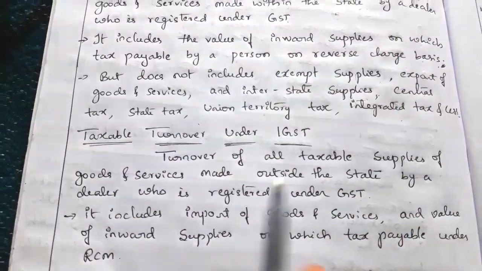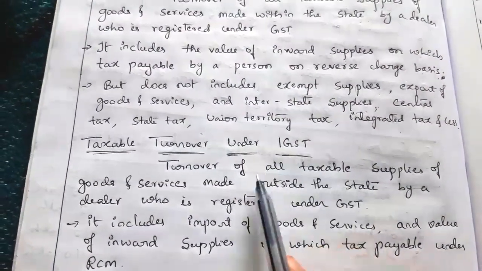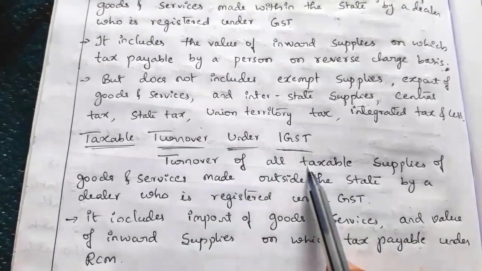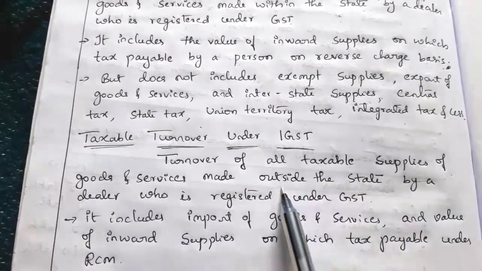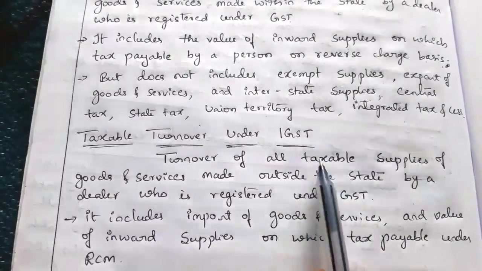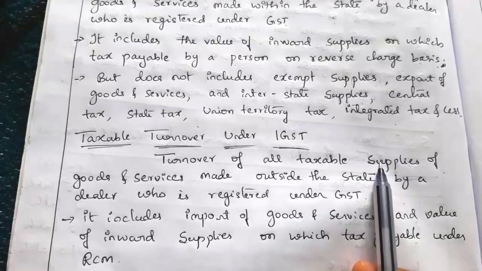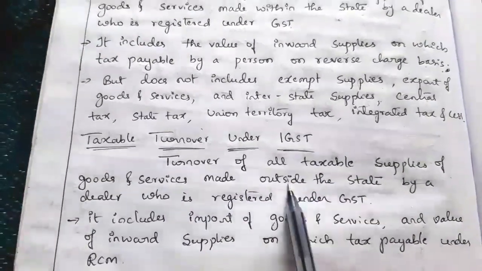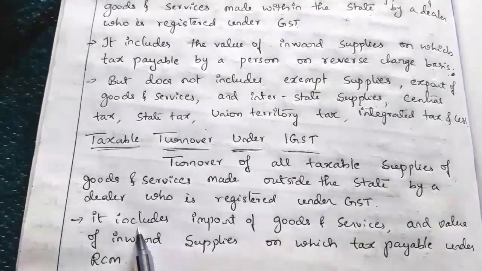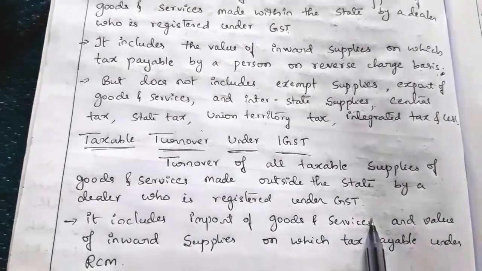Next we will see taxable turnover under IGST. Here we have to take the turnover of all the taxable supplies of goods and services made outside the state. IGST is a tax levied by the central government on the supplies made between the states, or made outside the state, by a dealer who is registered under GST.